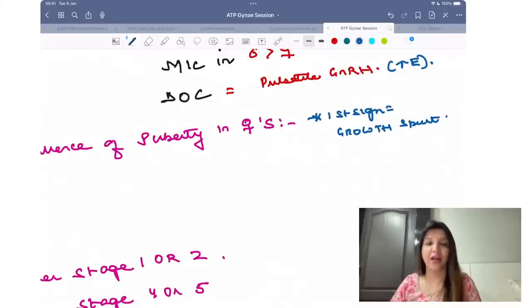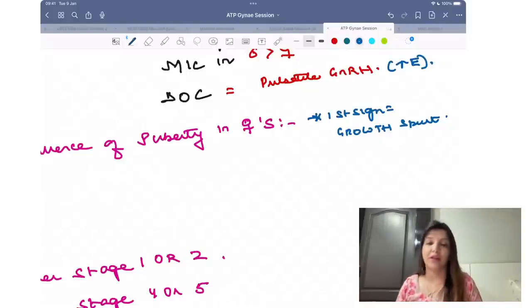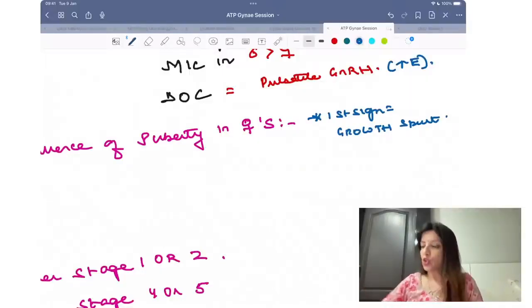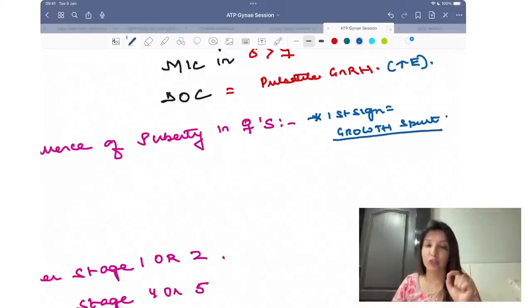In this case, I am a little dominant that you are going to write what I am telling you. Growth spurt, because Williams is saying growth spurt, right? So the first sign of puberty is growth spurt.